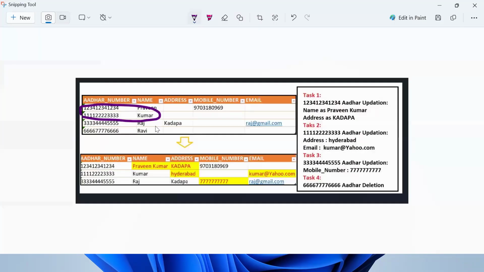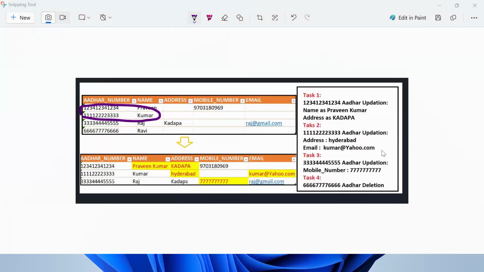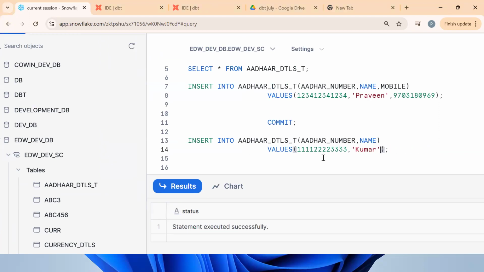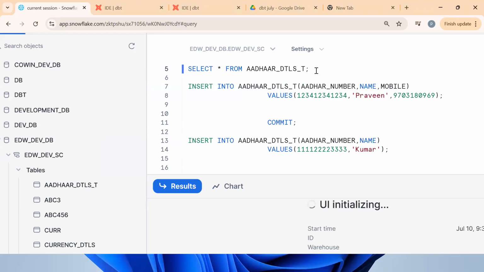We are populating only 2 columns, so what will the remaining 3 columns get populated with? Null values. Let's execute it.